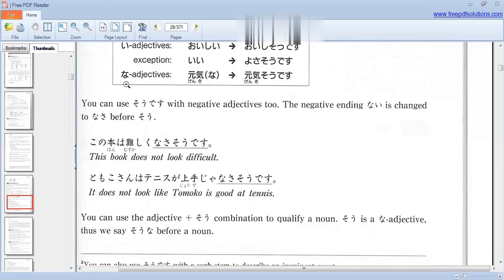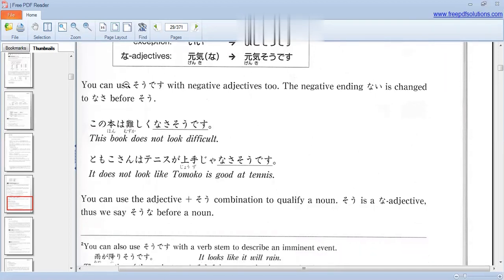This book does not look difficult. Tomoko-san wa tenisu ga jouzu ja nasasou desu. It doesn't look like Tomoko is good at tennis.